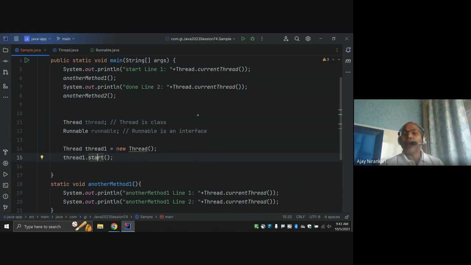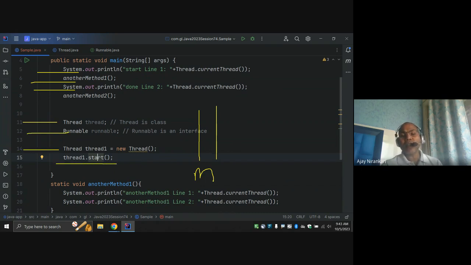Once the main thread reaches the start line, it is going to request our OS scheduler, the CPU scheduler: hey scheduler, our Java virtual machine JVM wants to start one new thread.